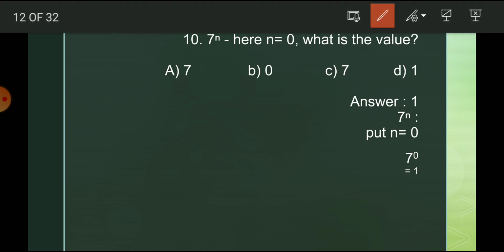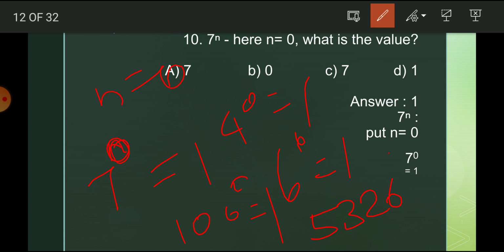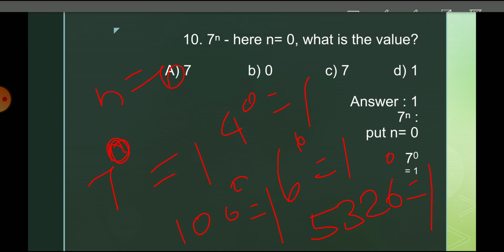See the MCQ question: 7 power n, here n equal to 0. So what is the value? If we put the value of n as 0, it is 7 power 0. Anything power 0 becomes 1. So 6 power 0 is 1, 4 power 0 is 1, 100 power 0 is 1, 5326 power 0 is also 1.